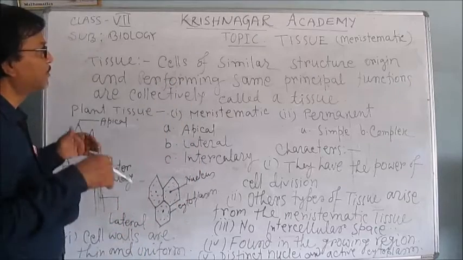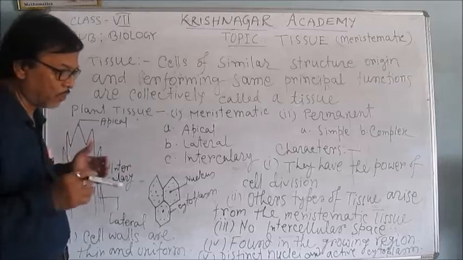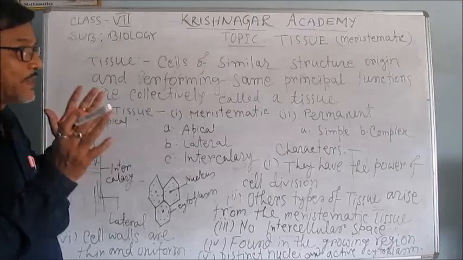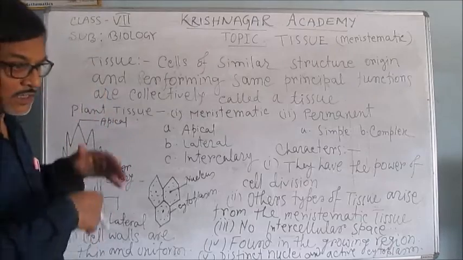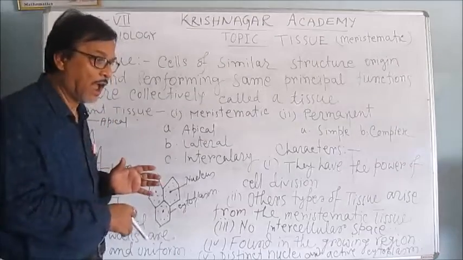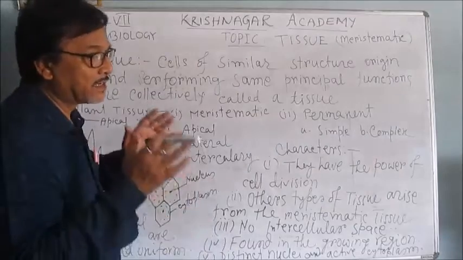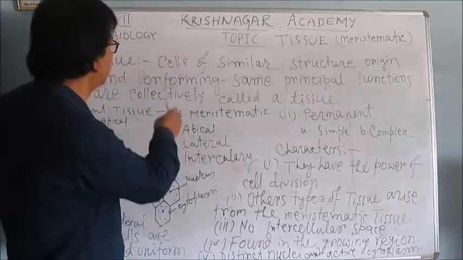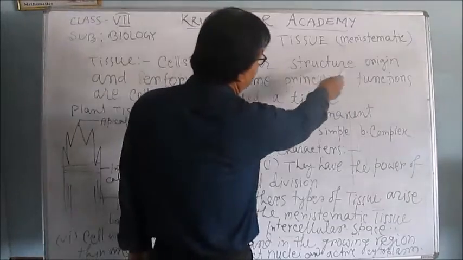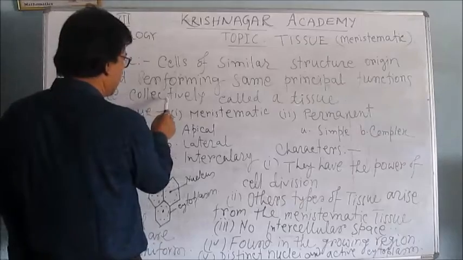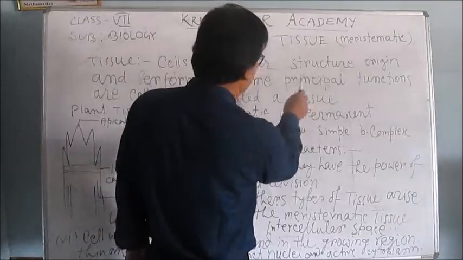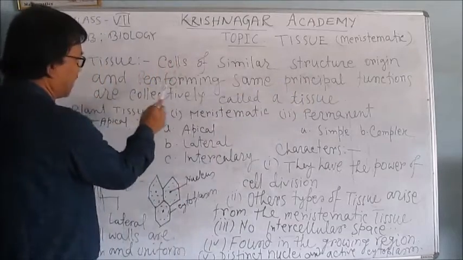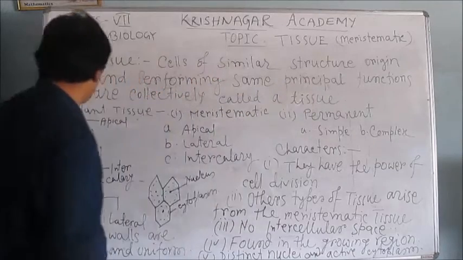So before starting the discussion, you should know what is tissue. Tissue is the group of cells, similar types of cells originated from the same position and engaged in the same principal function. That is called tissue. It is written here, you see: cells of similar structure, origin, and performing the same principal functions are collectively called a tissue.